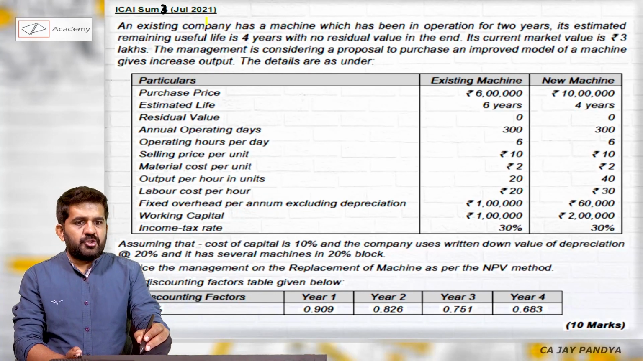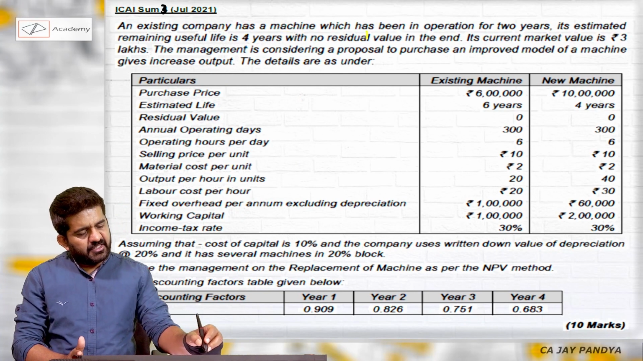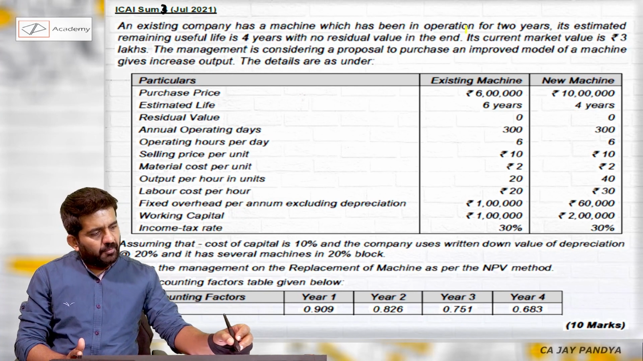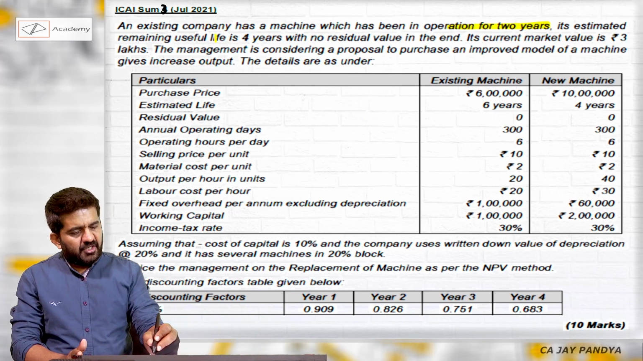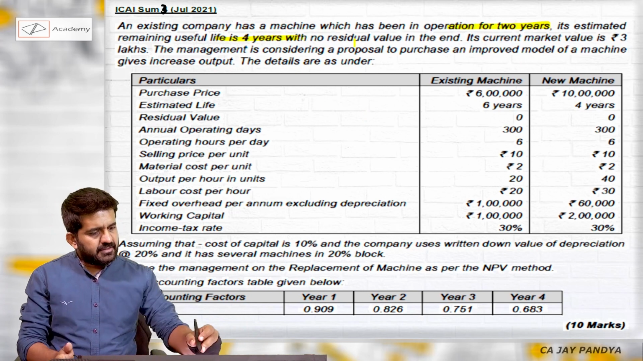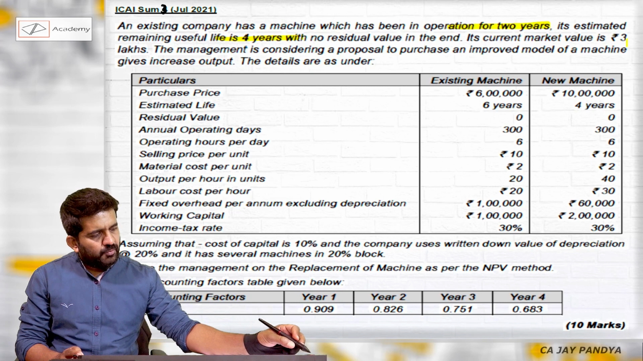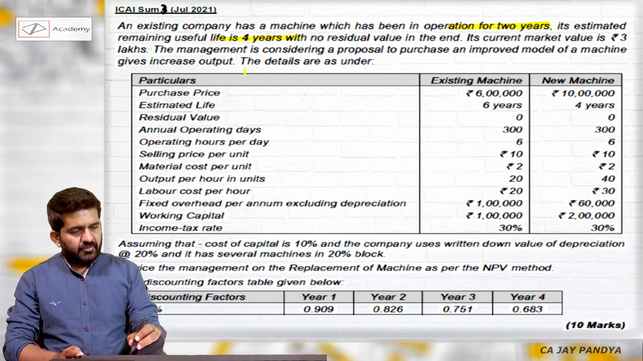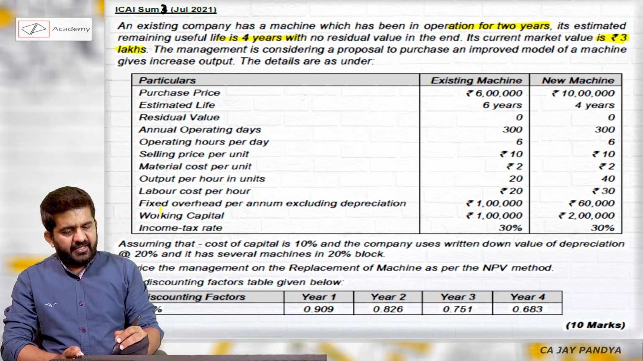ICAI sum number 3, July 2021 of 10 marks. An existing company has a machine which has been in operation for 2 years. Its estimated remaining useful life is 4 years. So total useful life should be 6 years. No residual value in the end. Its current market value is rupees 3 lakhs. So if you sell it today, that is after 2 years, you will be getting 3 lakhs rupees.